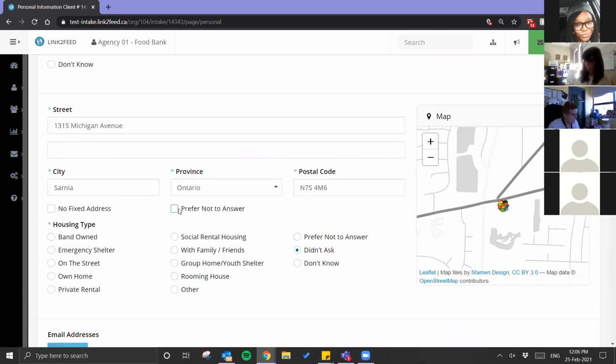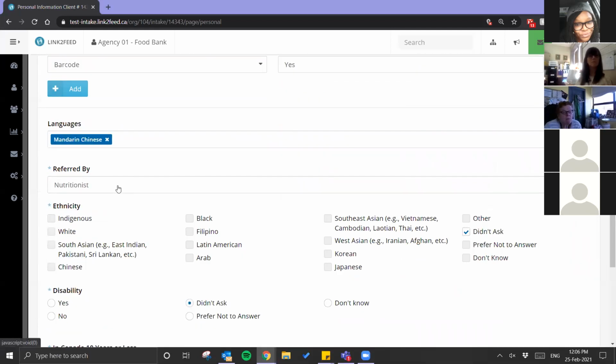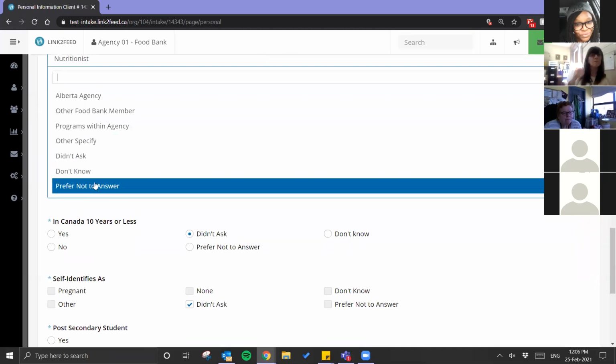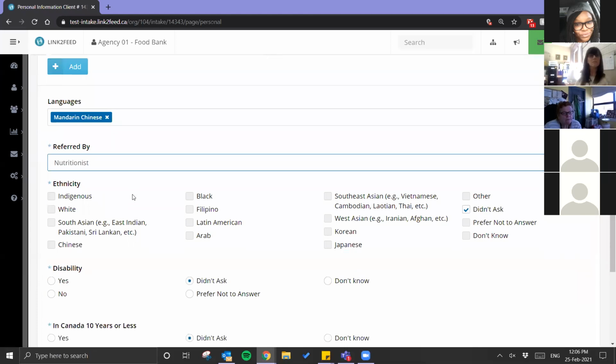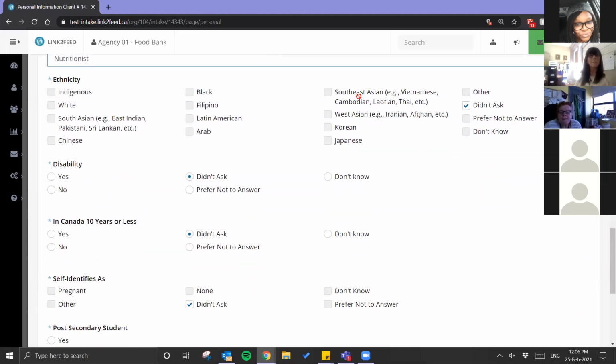Going to street, there's a prefer not to answer option. Housing type, no more undisclosed, these 3 new ones. If you track referred by, you'll see those at the bottom of the list now. And then they're also going to be included in the ethnicity self-identified as section.